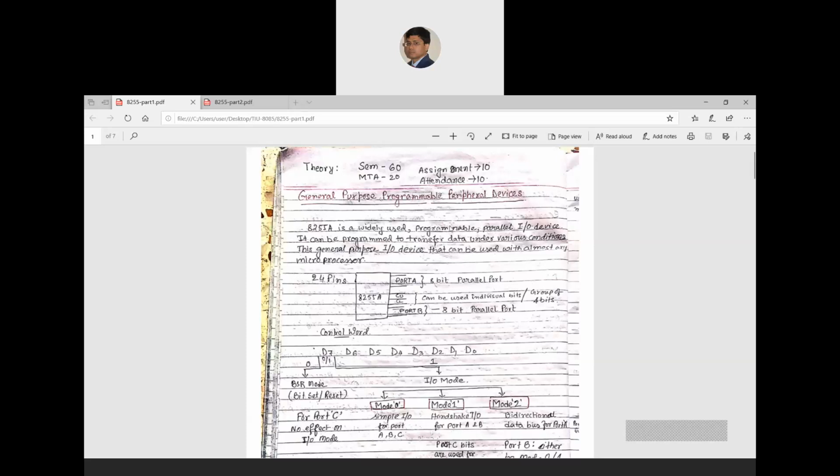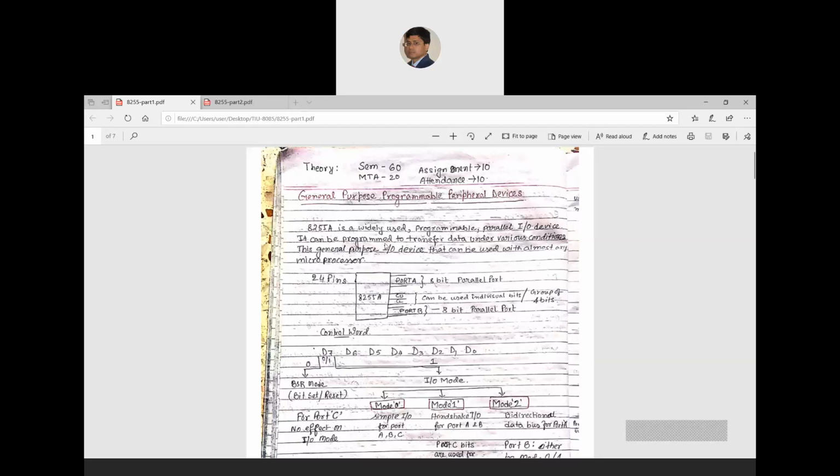Sometimes you can use port A or you can use port B. You can program it according to your connection. And it is a parallel input output device, which means it supports parallel data communication, not serial data. This is what it is capable of.